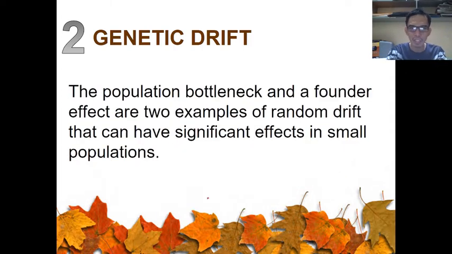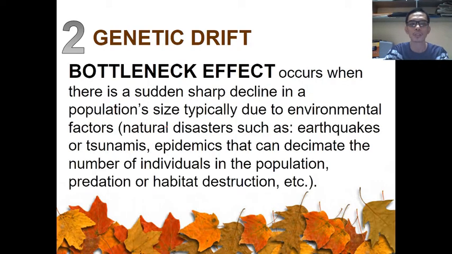Alright, so in genetic drift, there are two things. These are some examples of genetic drift: the population bottleneck and the founder effect. These are the two effects that will drastically change the allelic frequency of a certain population that is present in a particular environment. Alright, next one. Let's start first with the bottleneck effect.